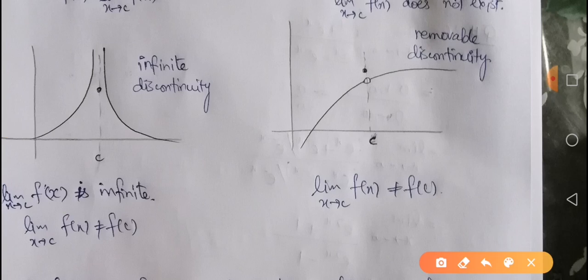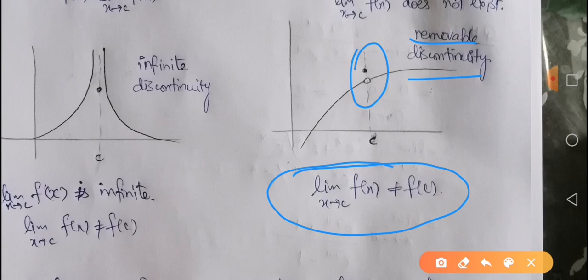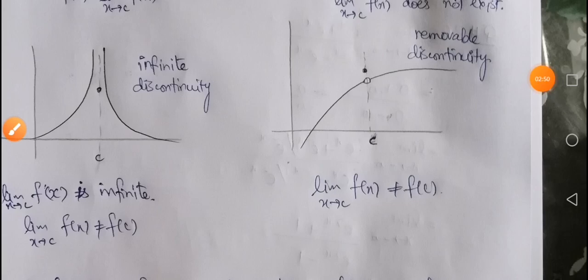The next one is the removable discontinuity, when the limit exists but it is not equal to the functional value. You can see that there is a hole in the graph. So at point c the function is not continuous. Whenever the limiting value is not equal to the functional value, we observe a removable discontinuity at this point.